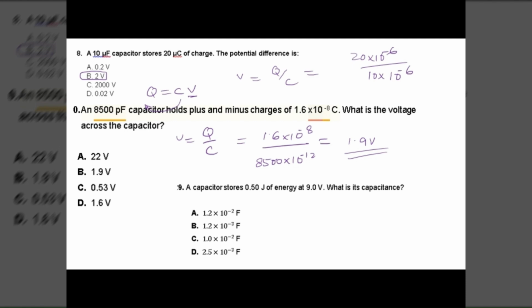What is dielectric? First thing, dielectric is a medium. What type of medium is it?